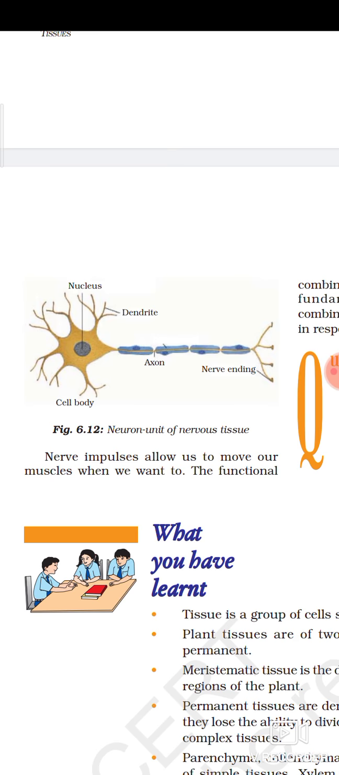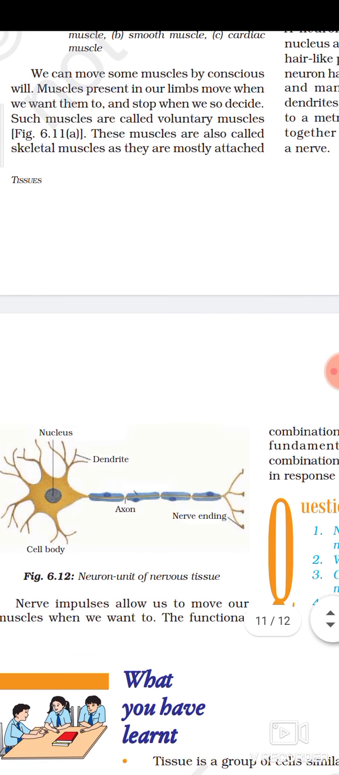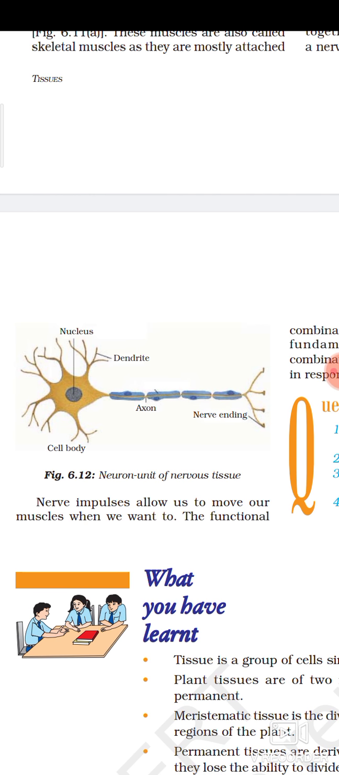Nerve impulses allow us to move our muscles when we want to. The different information carried by the nerve cell is the nerve impulse. Whenever we want to move a muscle, we can move it with the help of nerve impulses. Without nerve impulses, it is quite impossible to move the muscles of our body.